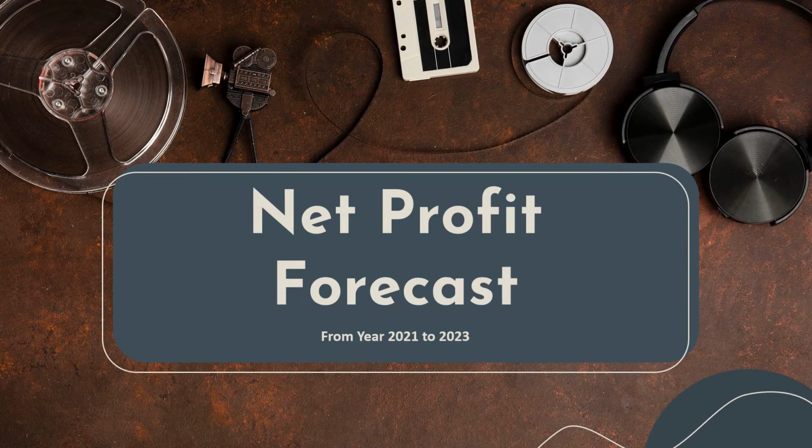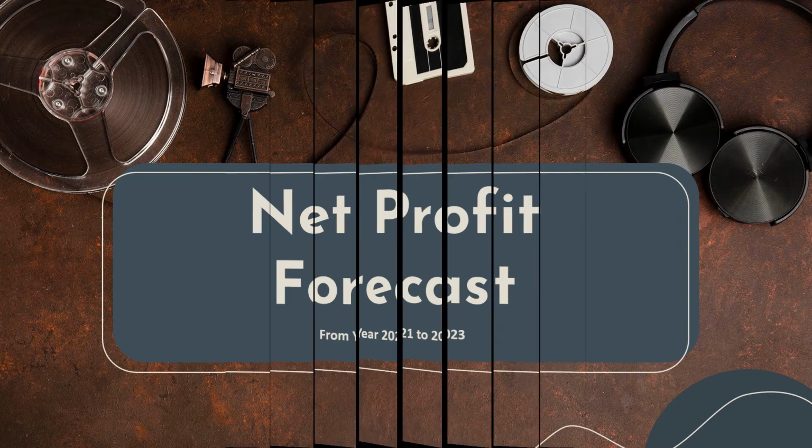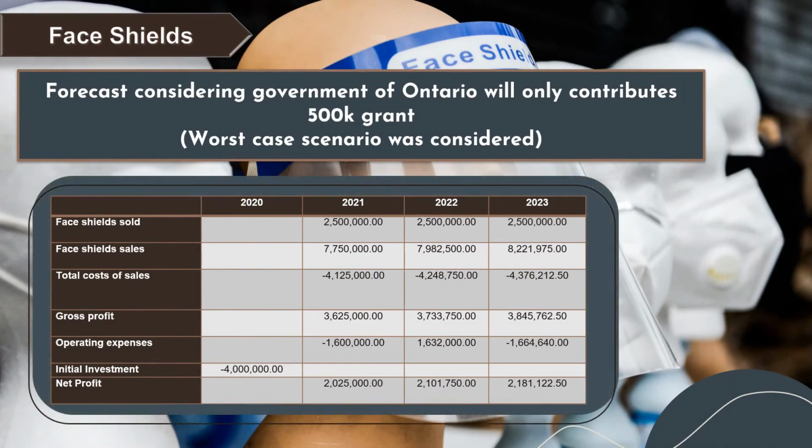Now, by referring to the information provided in the case, let's see the forecast of net profit for 3 years from year 2021 to 2023 for two different kinds of PPE, which is face shield and N95 mask, in order to calculate the NPV. So we assume the discount rate of 10% for both investment to calculate the NPV. The first one, face shield.